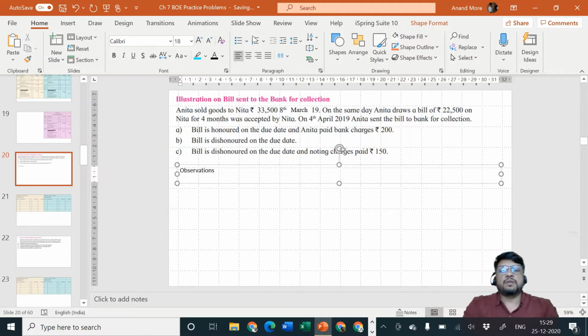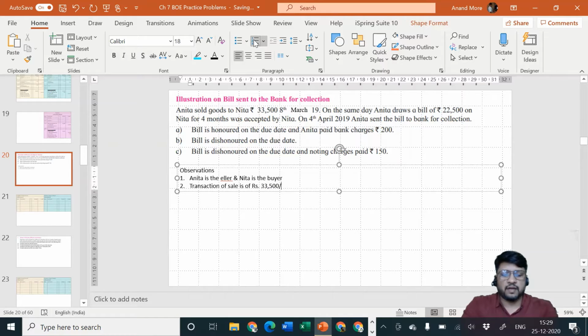Observation number one: Anita is the seller and Nita is the buyer. The transaction of sale is of rupees 33,500, but the transaction of the bill of exchange is of rupees 22,500.